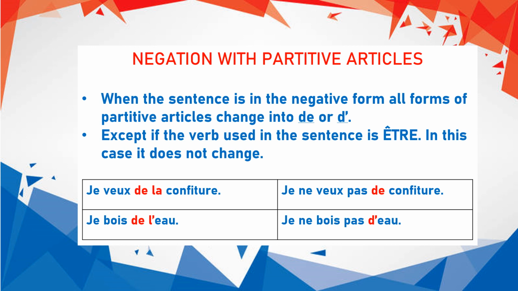The second example, je bois de l'eau. I drink some water. When we are changing it into the negative form, je ne bois pas d'eau. Now here we have changed the combination into d' apostrophe. Why? Because the noun begins with a vowel. So, je ne bois pas d'eau.